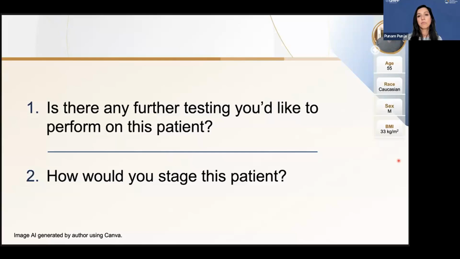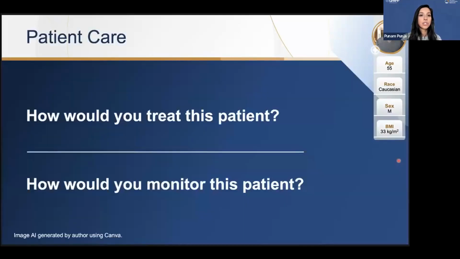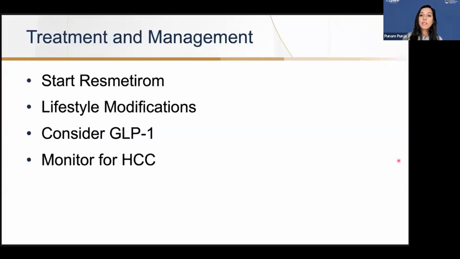I would stage this patient as F3 based on the FibroScan test as well as the ELF test that was done. So how would I treat this patient and monitor this patient? Because this patient has F3 fibrosis, he is a candidate for MASH medications. This includes Resmetirom, along with GLP-1 that can help with the underlying steatosis along with fibrosis and inflammation. I would also recommend exercising, at least 150 minutes of exercise per week. Recommend a Mediterranean diet. Recommend anywhere from 5 to 10% weight loss to help with the underlying steatotic liver disease.